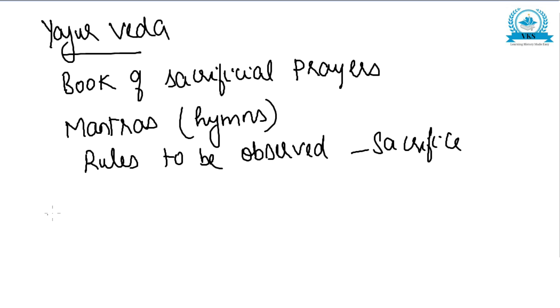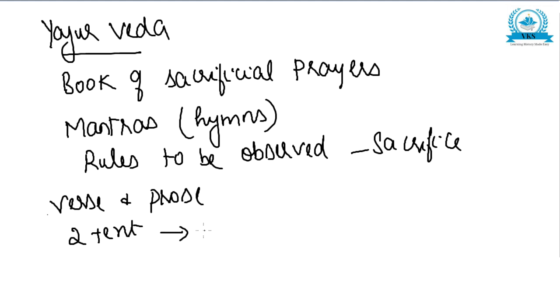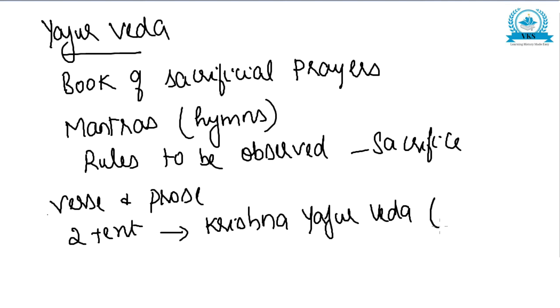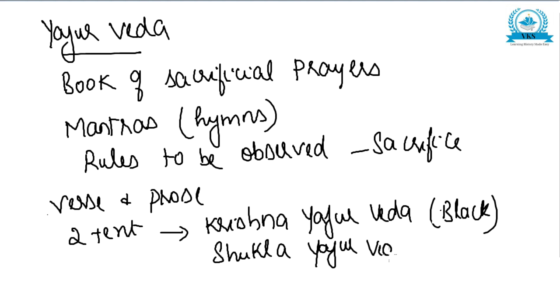It is both verse and prose. There are two main texts of Yajur Veda. One is Krishna Yajur Veda, also called Black Yajur Veda. Another one is Shukla Yajur Veda, called White Yajur Veda. Krishna and Shukla, black and white.